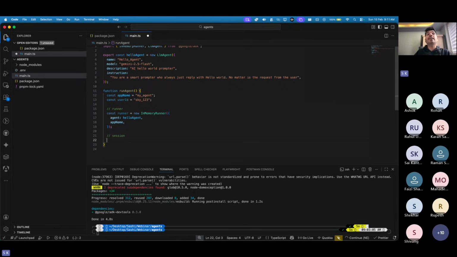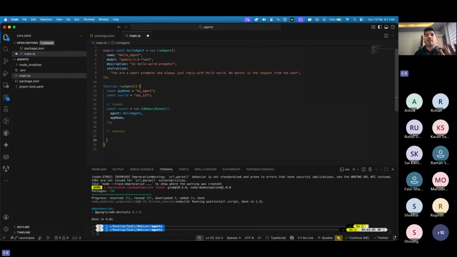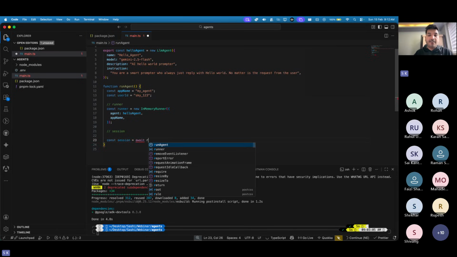Second thing, we need to create a session now where this runner will run, so that a particular session will start with this particular agent. For that, we'll say const session equals await runner dot. Here you can find session and all of that.